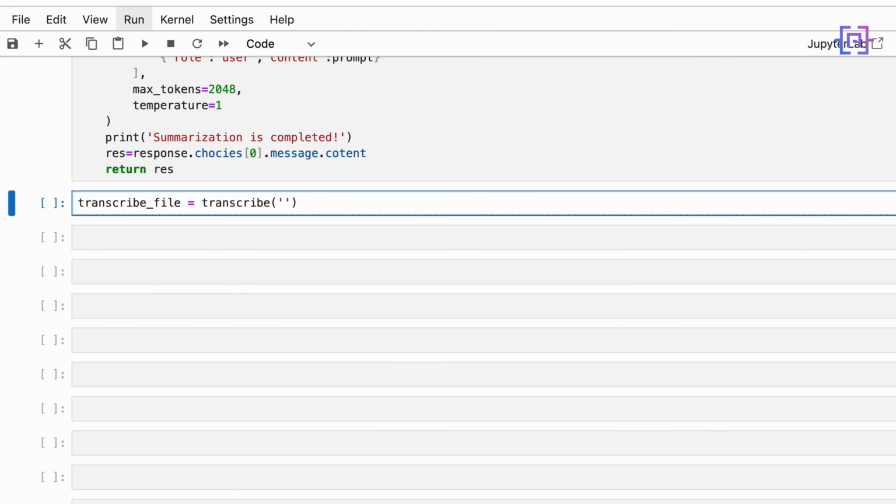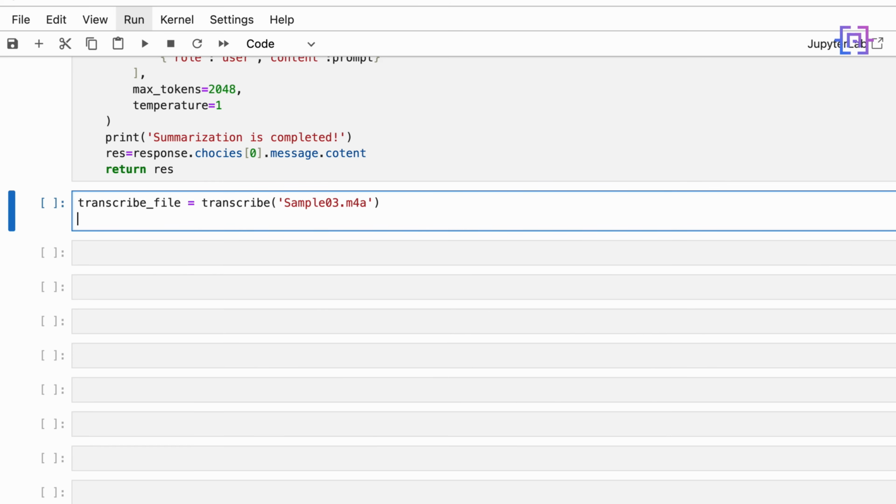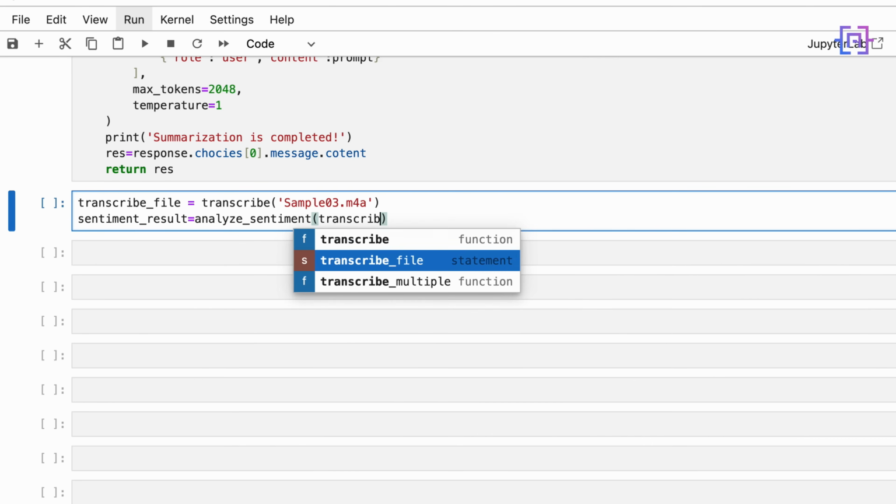And we are going to pass the sample03.m4a, and then we'll have the sentiment_result is equal to analyze_sentiment, and we are going to pass the transcribe_file.